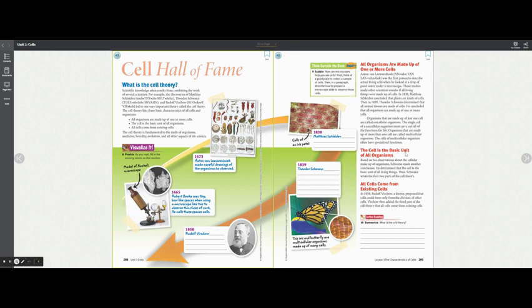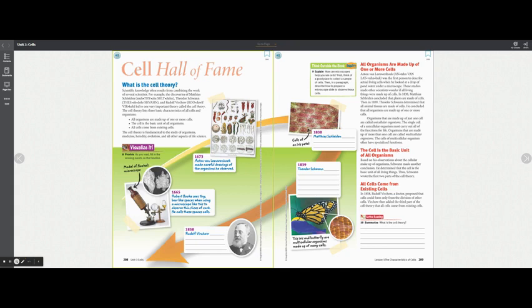So then the second idea, the cell is the basic unit of all organisms. Based on his observations about the cellular makeup of organisms, Schwann made another conclusion. He determined that the cell is the basic unit of all living things. Thus, Schwann wrote the first two parts of the cell theory. So we can actually add that here. The cell is the basic unit of all living things. So the cell is the basic unit of all living things would also go here.